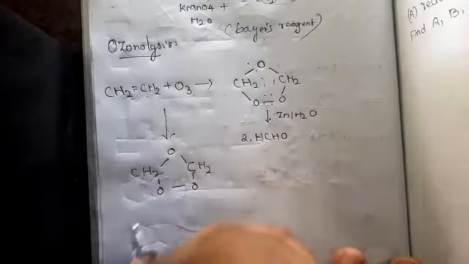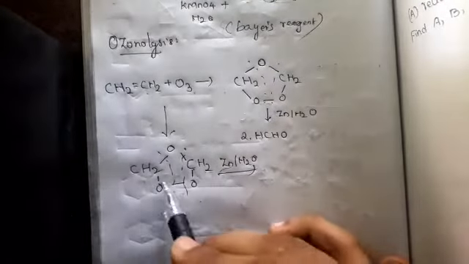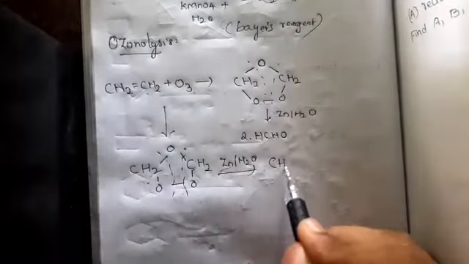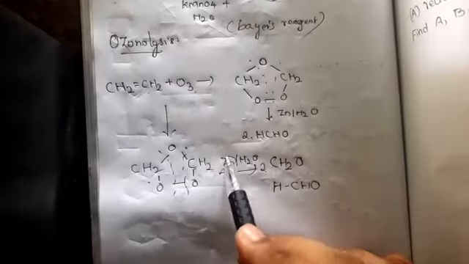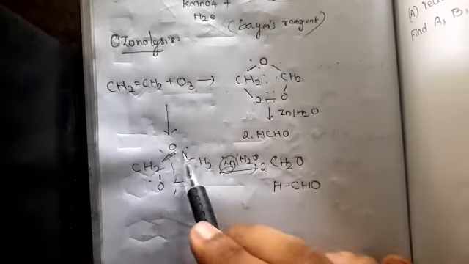Next one is zinc in H2O hydrolysis. Here the bond breaks. What will happen? We get HCHO. What is this? Formaldehyde, that is HCHO. The purpose of using zinc is to reduce the powerful atomic oxygen, otherwise it leads to oxidation to carboxylic acids.